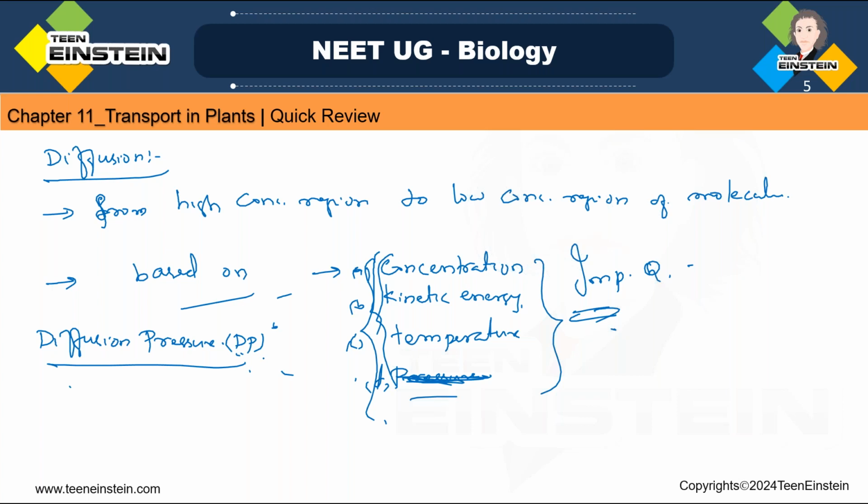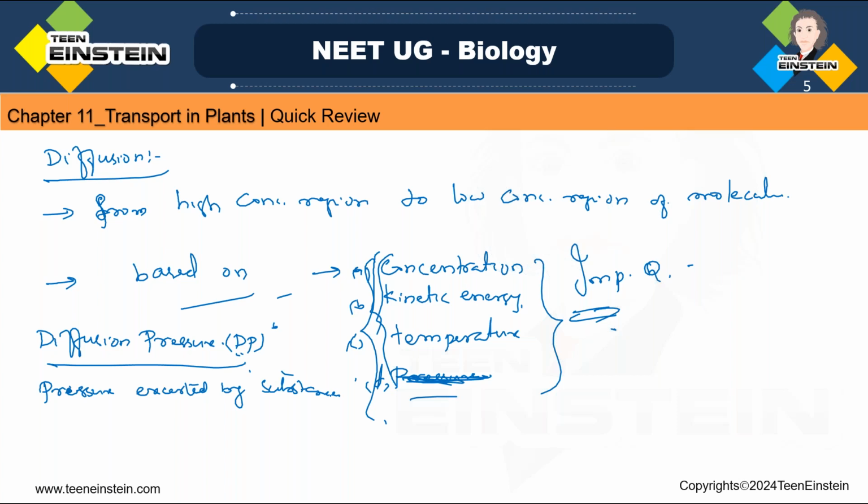That is a pressure exerted by a substance due to the tendency of the particle to diffuse. Okay, so that is a pressure which is exerted by a substance due to the tendency of its particles.